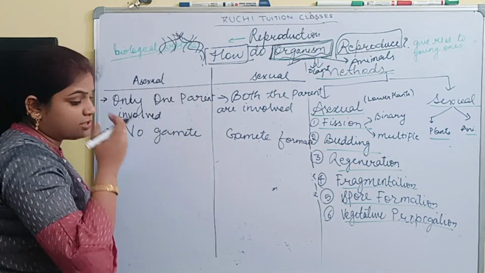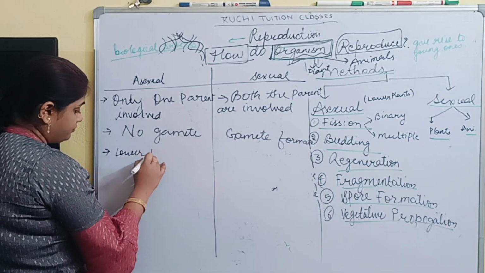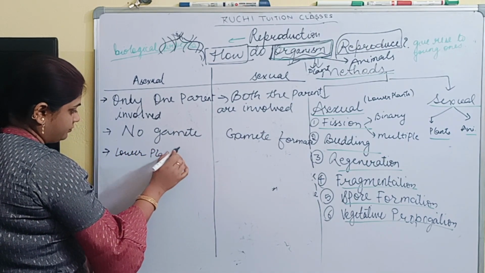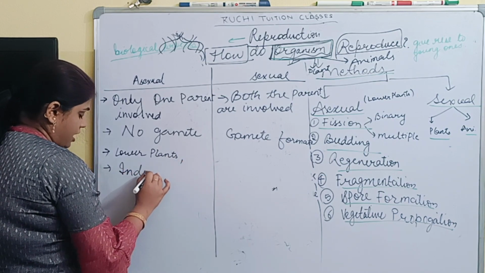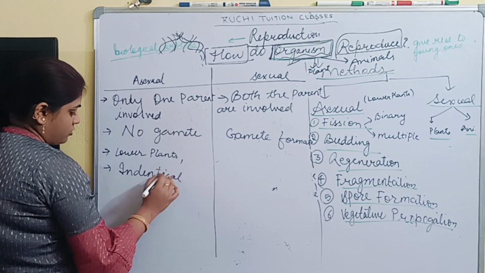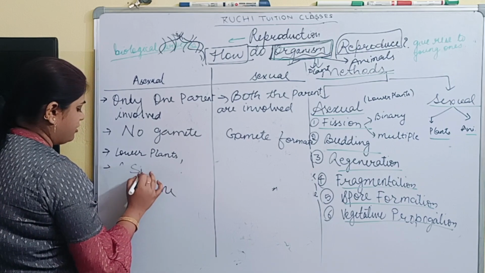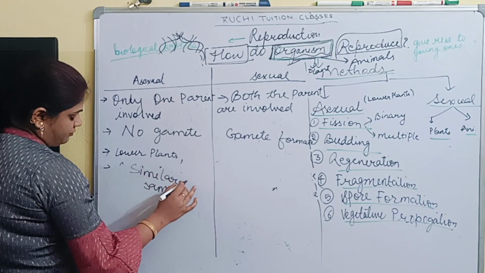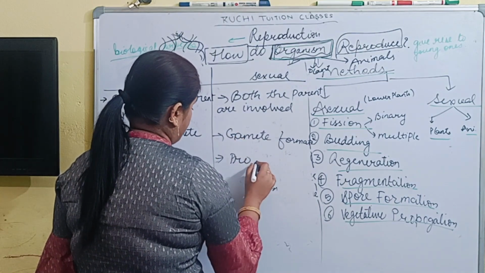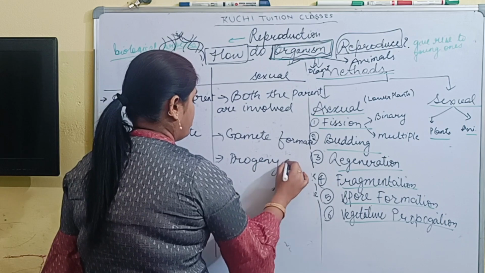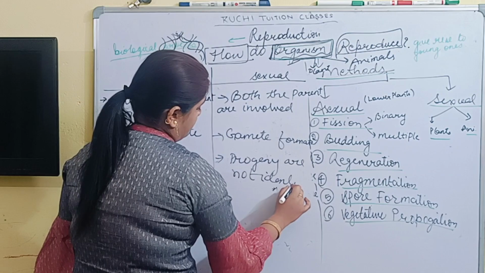The third point is asexual reproduction usually occurs in lower plants, and they reproduce identical, or actually similar, offspring. And in sexual reproduction, their progeny are not the same, not identical.